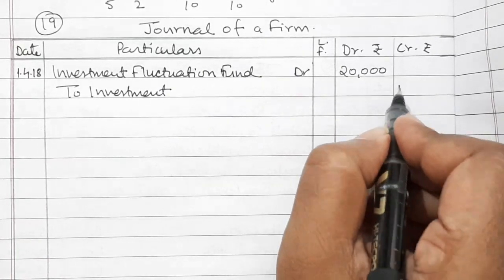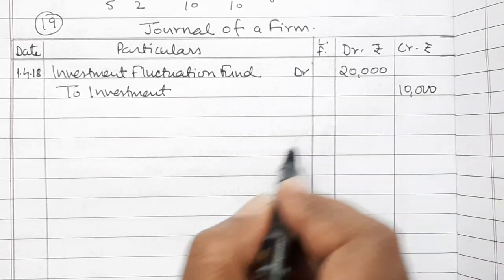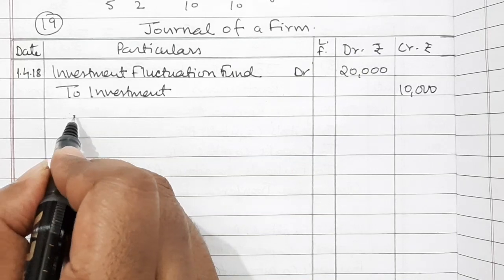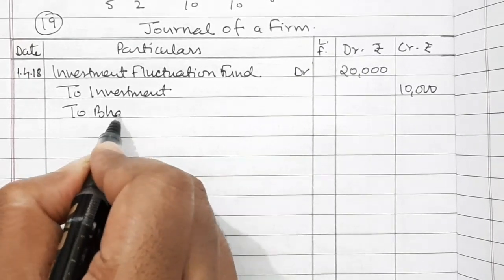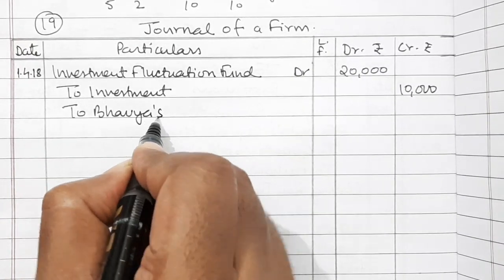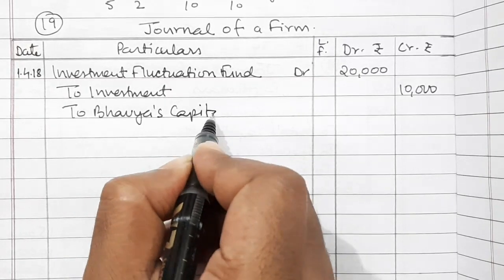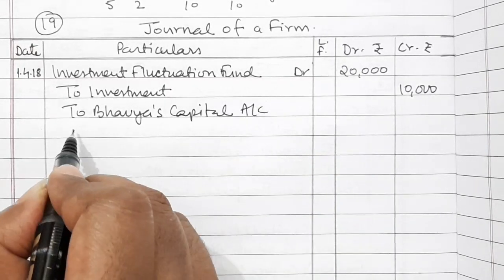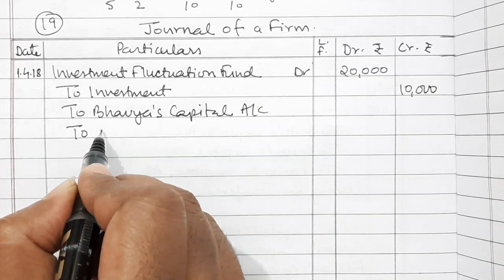The value of investment has decreased by 10,000 and the remaining will go to Bhavya and Sakshi's capital account, because the capital account is fluctuating.